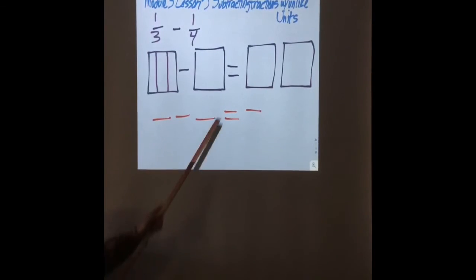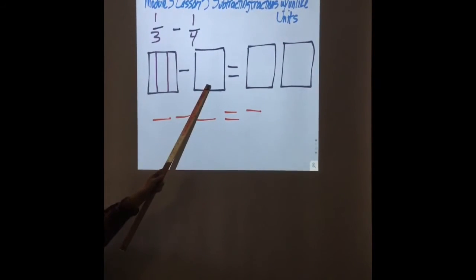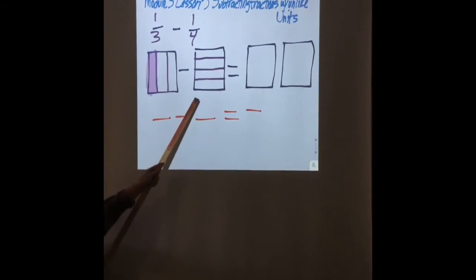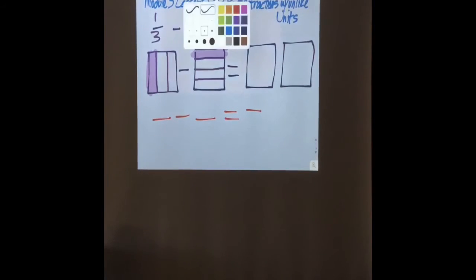Now what am I going to put over on this side? One half. I'm going to draw my half line. And then what's a fourth? A fourth is a half of a half, right? Now how much do I shade in for my 1/3? One of them. And how much do I shade in for my 1/4? One of these. Okay. Now how do I get them to be equivalent fractions?